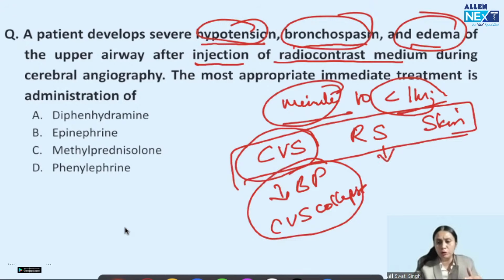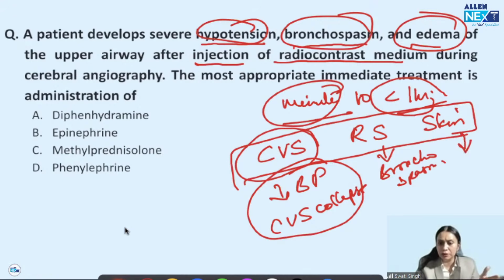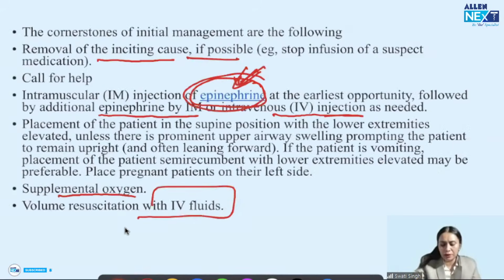Respiratory manifestation would be bronchospasm, respiratory distress and all. And what about skin? In skin, the manifestation would be flushing and urticaria. So mostly flushing and urticaria. Got it? So these manifestations would be there. And we start the management with epinephrine and symptomatic management according to the symptoms. Volume resuscitation. If respiratory compromise is there, we secure the airway of the patient.